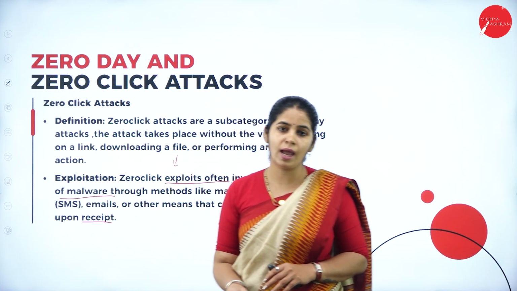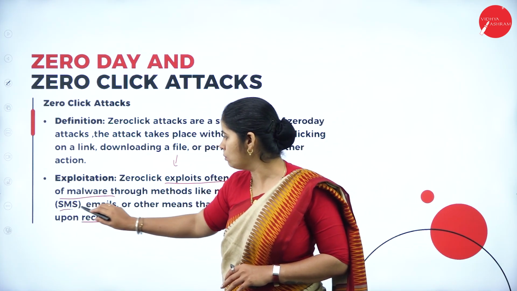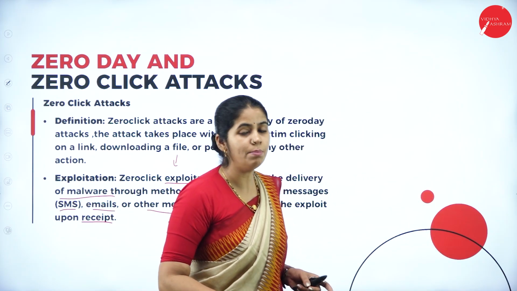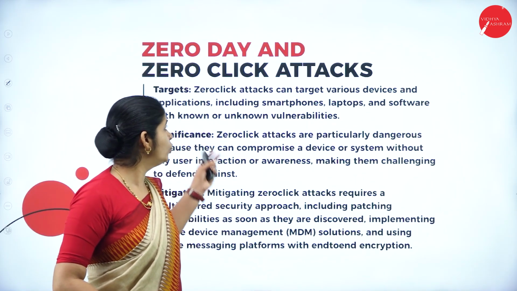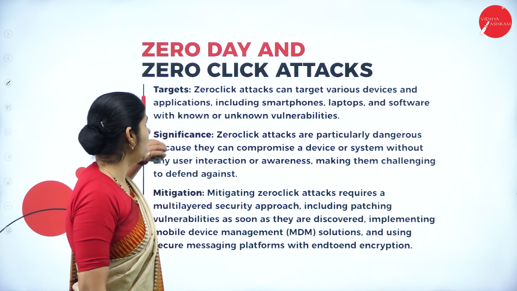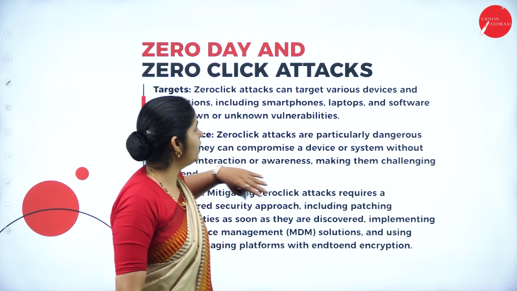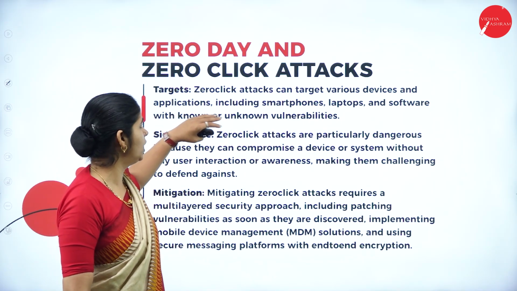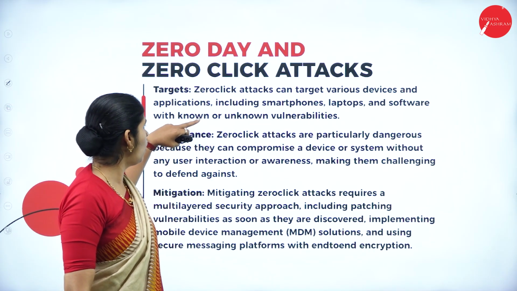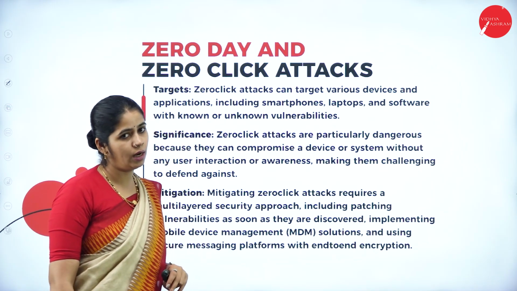How is this done? By sending SMSs, emails, and other means, it starts downloading the malicious software to the system. What is the target of a zero click attack? The attack can target various devices and applications, including smartphones, laptops, and software, with or without unknown vulnerabilities.